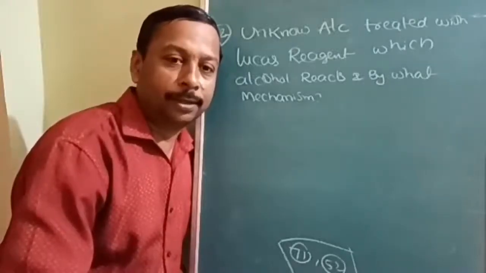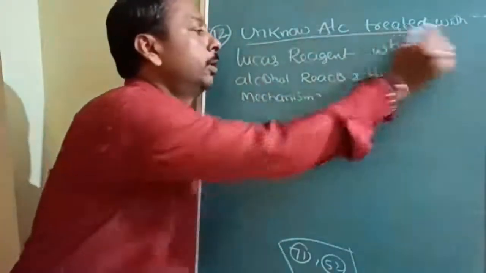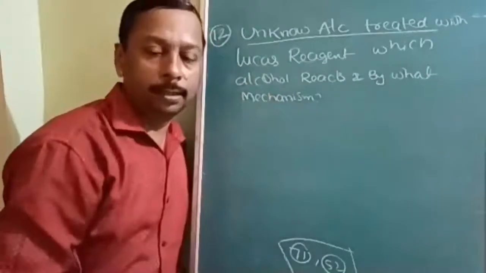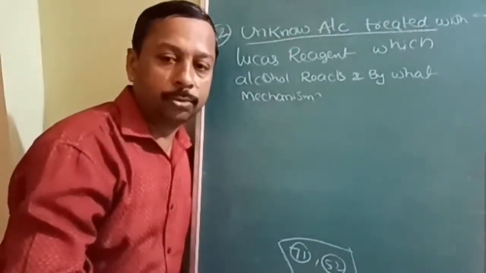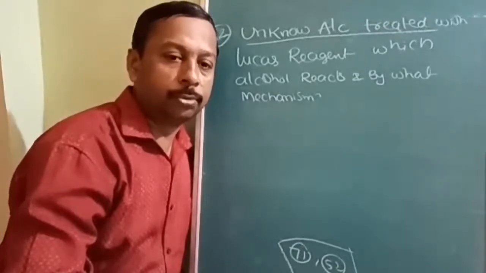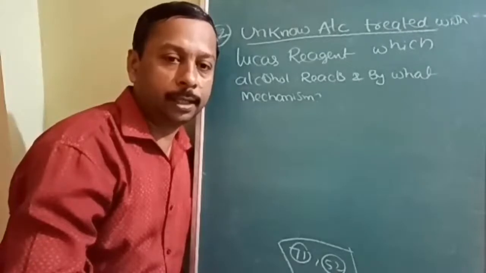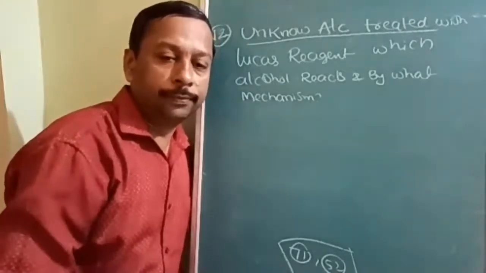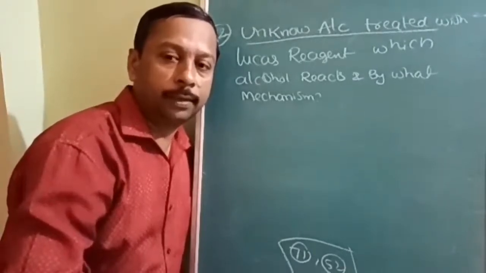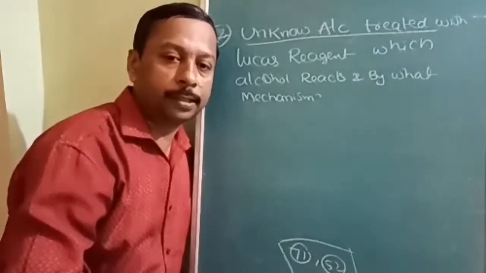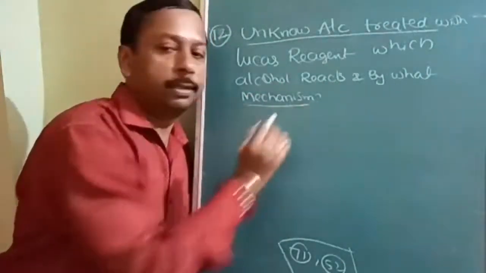Okay, students. Now we are in the 12th question, where an unknown alcohol is treated with Lucas reagent. Lucas reagent is used to distinguish primary, secondary, and tertiary alcohol. Okay. So if an alcohol is giving the product fast, that means which degree is it, and what mechanism does it follow?